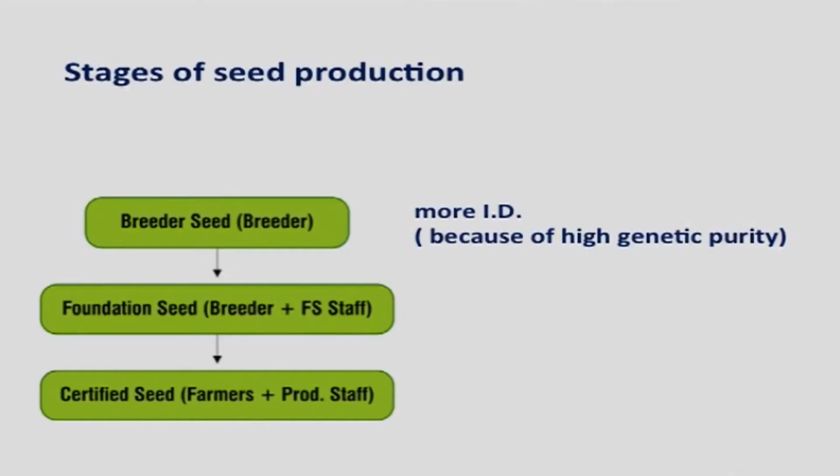Then stages of seed production. Because of high genetic purity of breeder seed, the crop requires more isolation distance. What is the genetic purity of the breeder seed? Already I have told it is 100%. Foundation seed crop requires less isolation distance compared to breeder seed. And compared to breeder seed and foundation seed, certified seed crop requires less isolation distance.